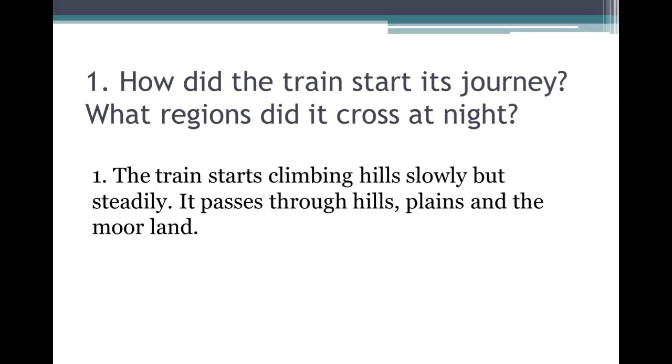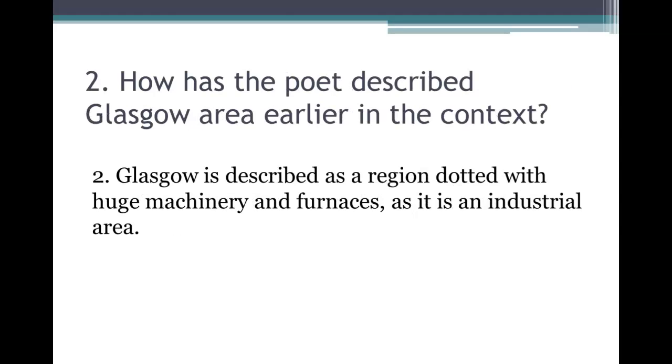So this is question 1. How did the train start its journey? What regions did it cross at night? The train starts climbing hills slowly but steadily. It passes through hills, plains and the moorlands.